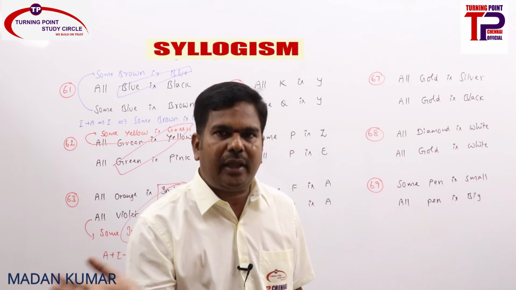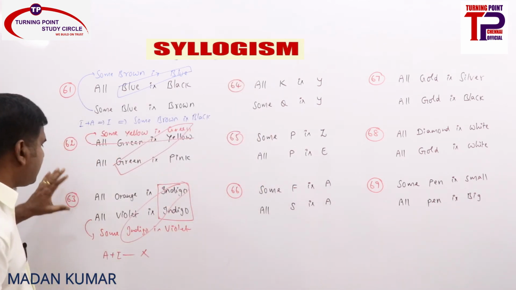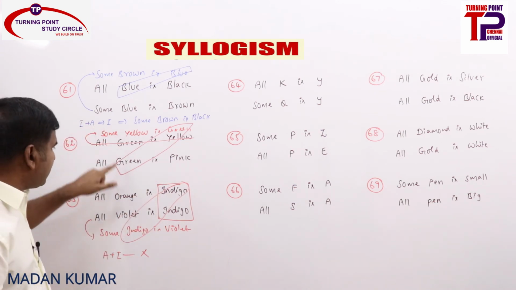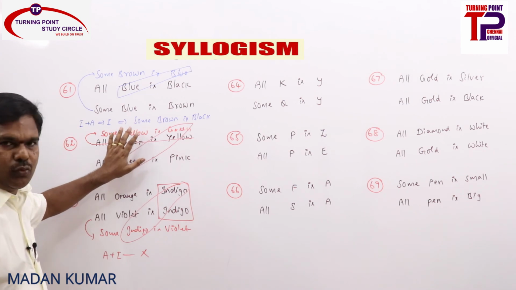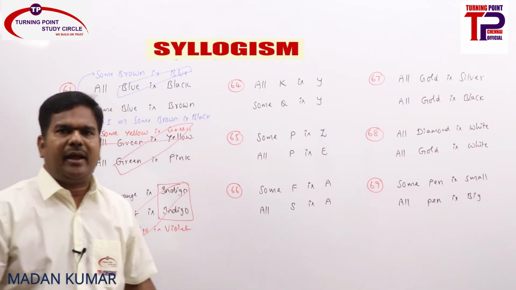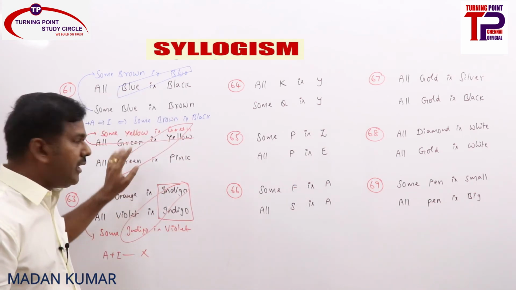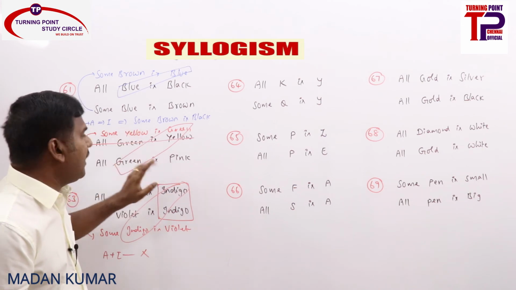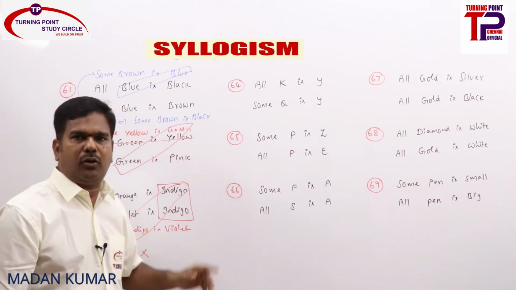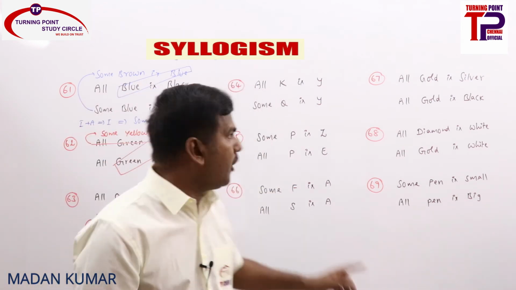By converting A into I, you will be getting I plus A as I. Now easily you can remember: with both A statements having the common term as predicate, you won't get any conclusion, but with both A statements having the common term as subject, you just remove the common term and you get some yellow is pink or some pink is yellow. Either one you can tell directly. You will be getting an I statement, because I can be converted into I. Like that you can easily remember. Clear?